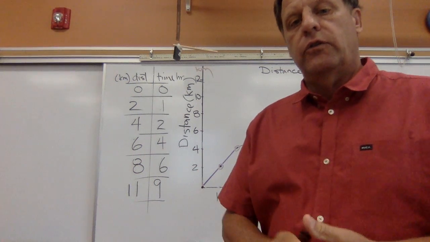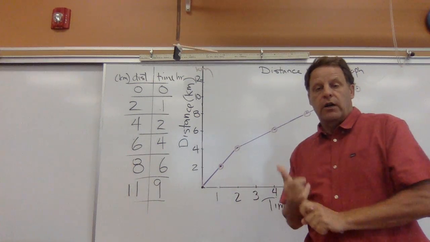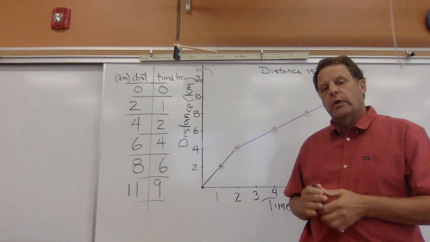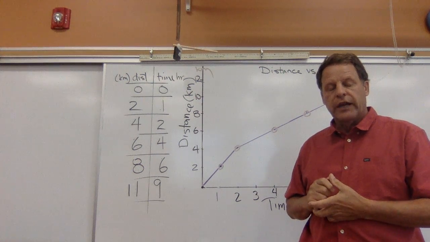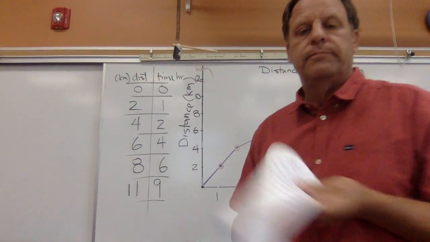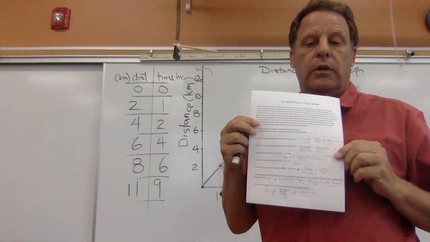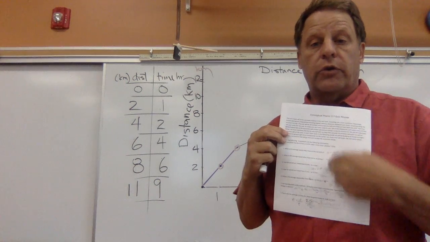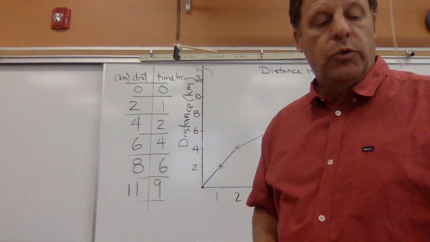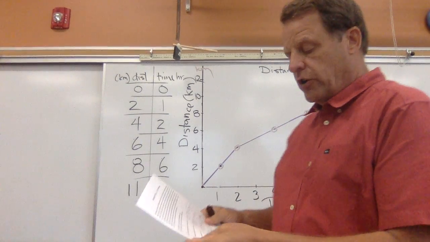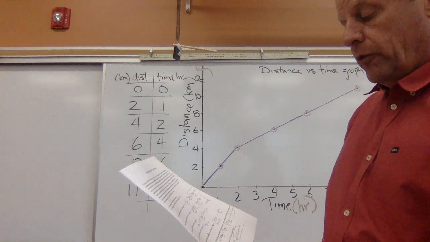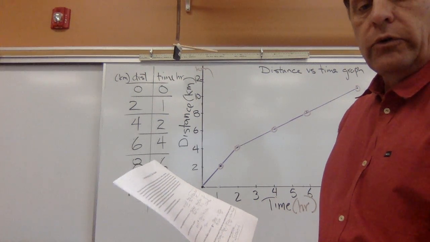So here is that graph, and we've got an example of SULTAN, similar to what Mr. Callicott went through. What I would like to do now is go over those calculation questions that I gave you in the review. So the first question in your review is, what is the average speed from 0 to 2 hours?